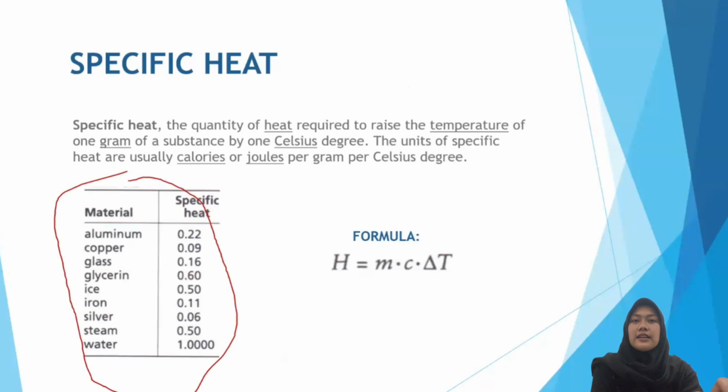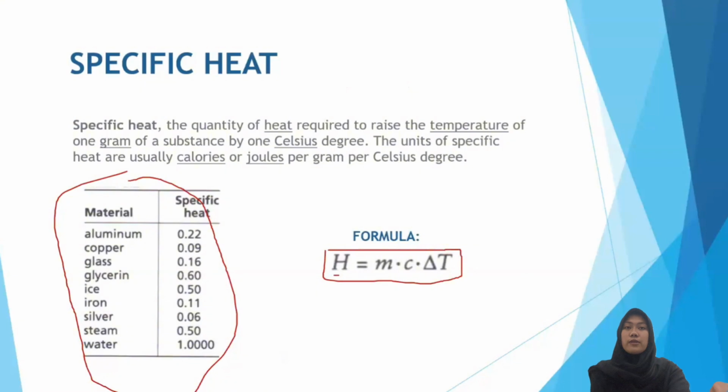Since water requires 1 calorie per gram per degree Celsius, the specific heat of a substance is equal to the number of calories required to raise the temperature of 1 gram of the substance by 1 degree Celsius. The relation can be expressed by this formula, where H is the heat added or removed, M is the mass of the substance, C is its specific heat, and delta T is the change in temperature.